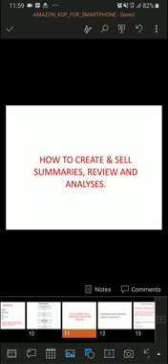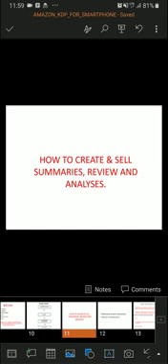Now, what are summaries? Summaries are a kind of low content book where you summarize a high content book by a best-selling author and sell it on Amazon. It's simple. You just create a summary of the main book and sell it. Now, it's lucrative because people want to read the main book, but they want to know the taste of the book and they can't start buying a 400-page book. So with your summaries of 20, 30, 40 pages, they can read quickly and know what the main book will be about, and if they like it, they will go for the main book.